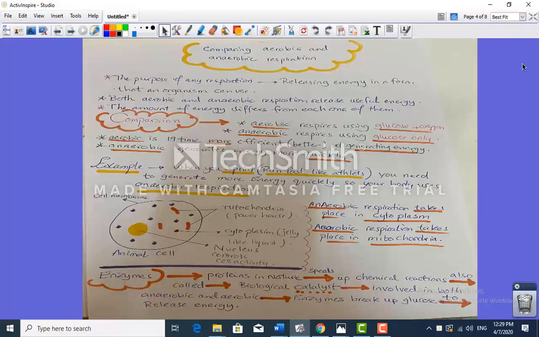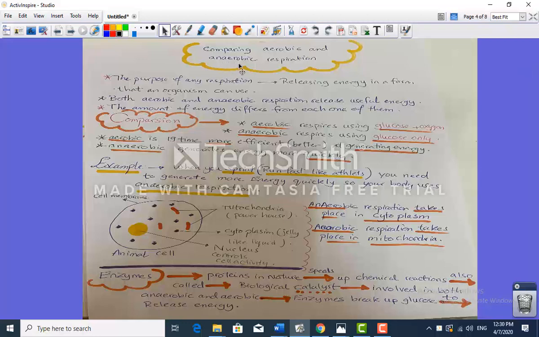The next lesson is comparing aerobic and anaerobic respiration. Previously, we described that aerobic respiration is a reaction that occurs in the presence of oxygen.